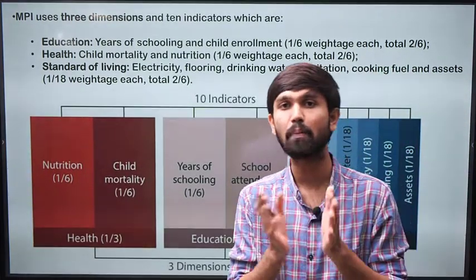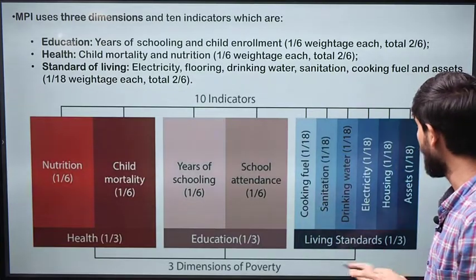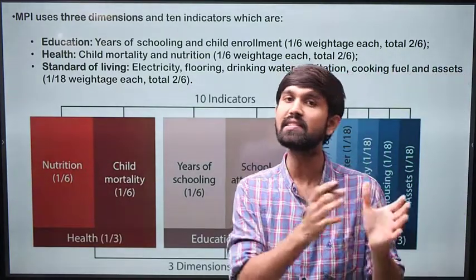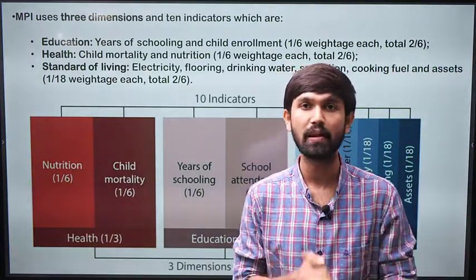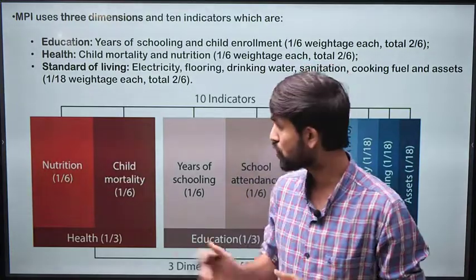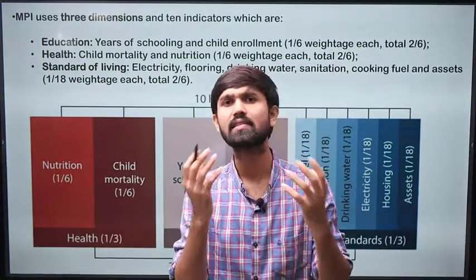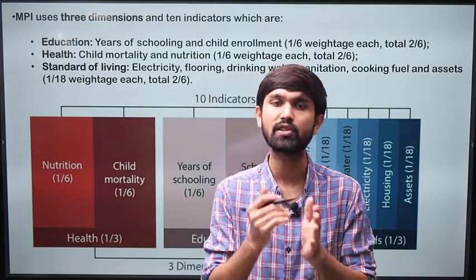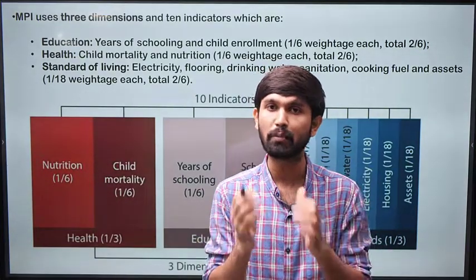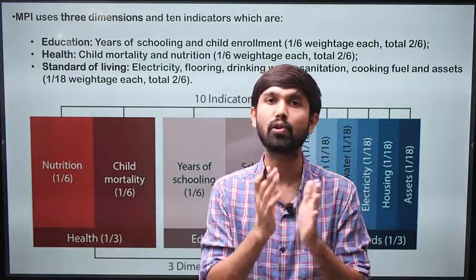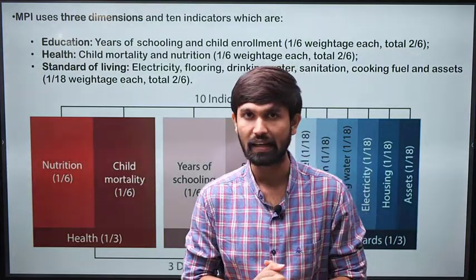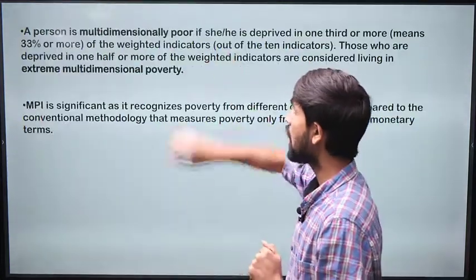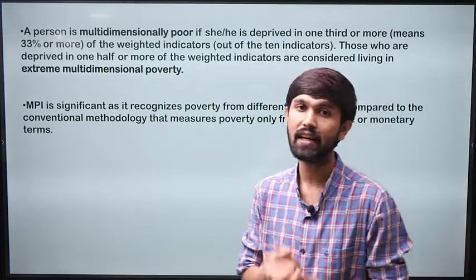So these are the sub-parameters which make up the broader parameter of standard of living, and in these three parameters the multidimensional poverty index is measured. So with these parameters we can see that this is quite a holistic index which, when measured on all these parameters, will give us a clearer picture of how individuals are performing in their lives. So now let's discuss how this particular index is interpreted.